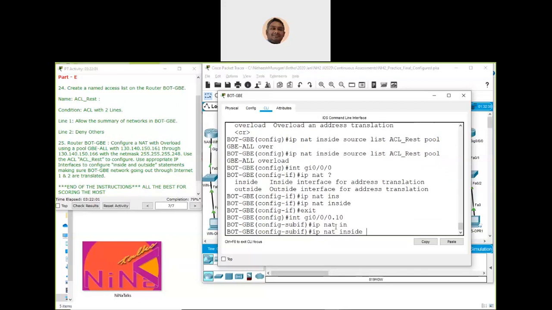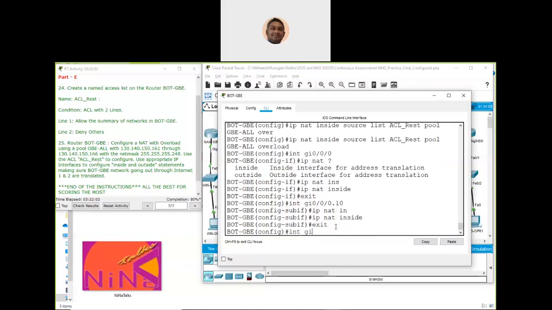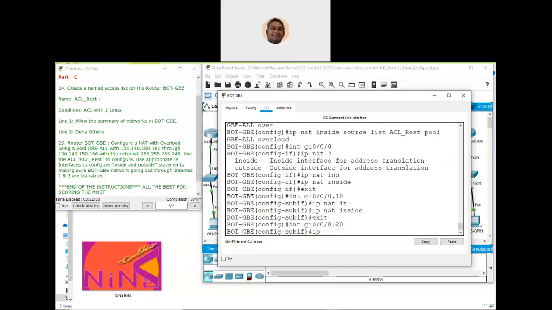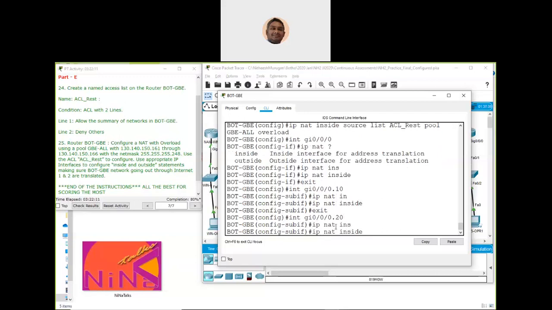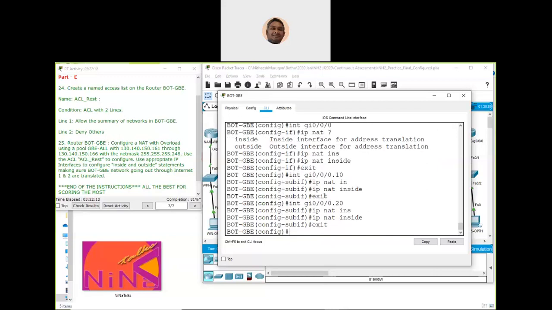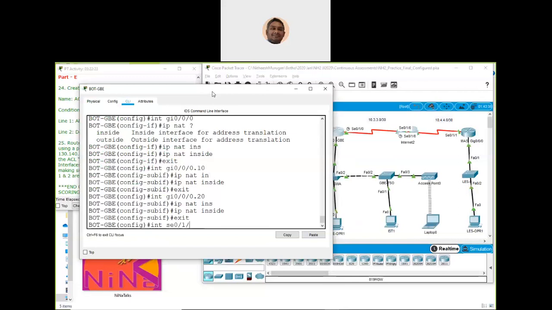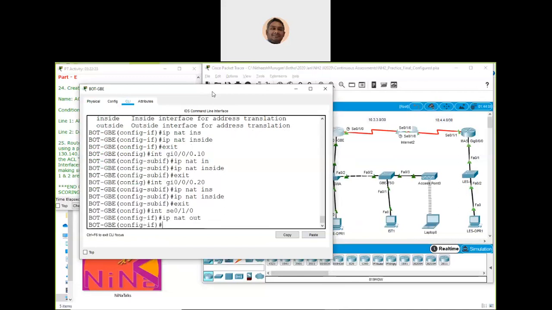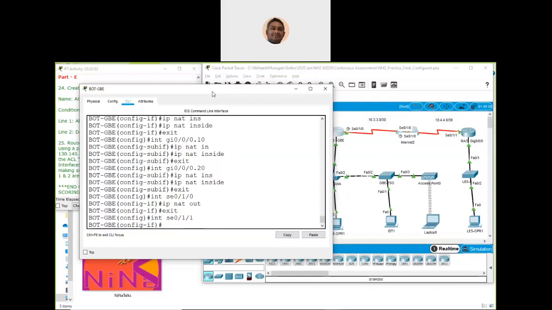Then interface gig 0/0/0.10, ip nat inside. Interface gig 0/0/0.20, ip nat inside. Then Internet 1 is interface se0/1/0, ip nat outside, and for the other, Internet 2, it is interface se0/1/1.